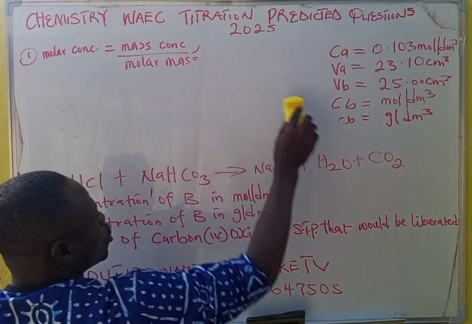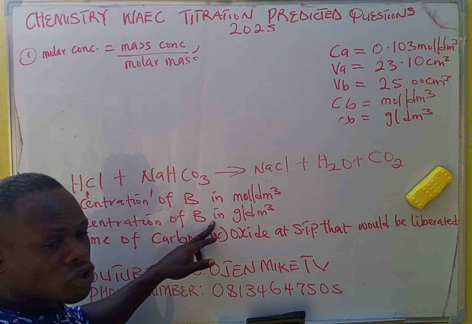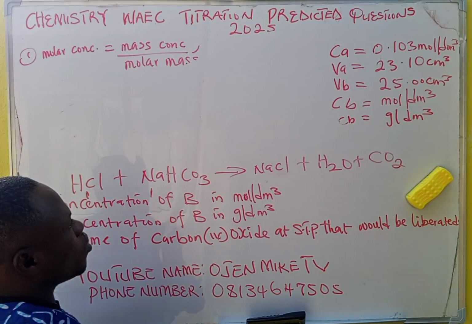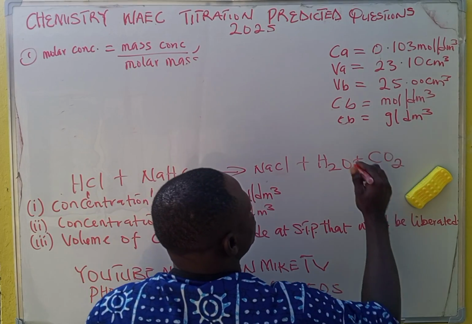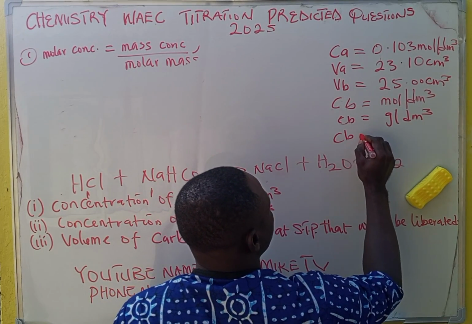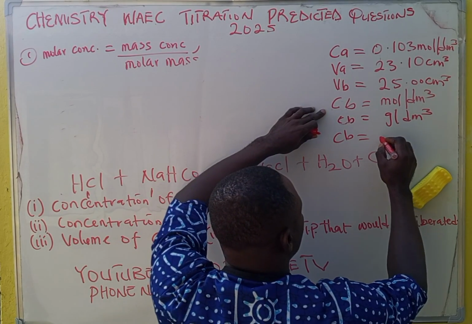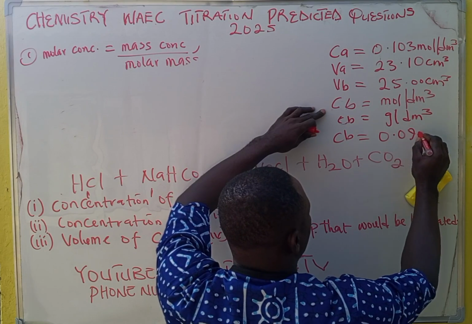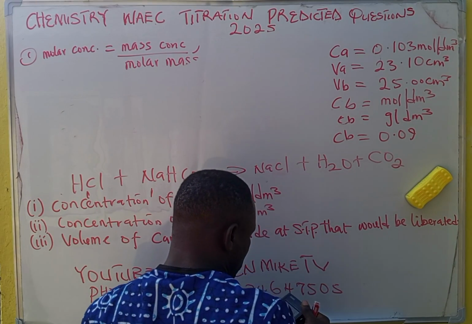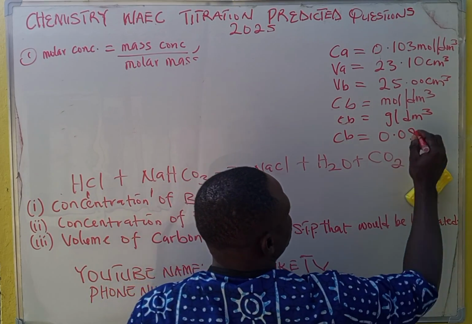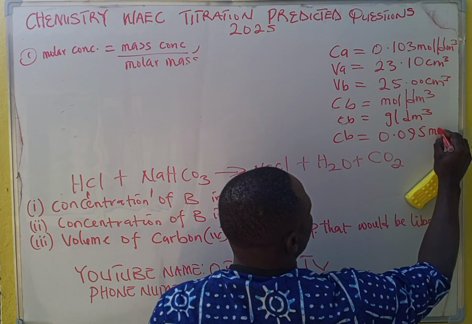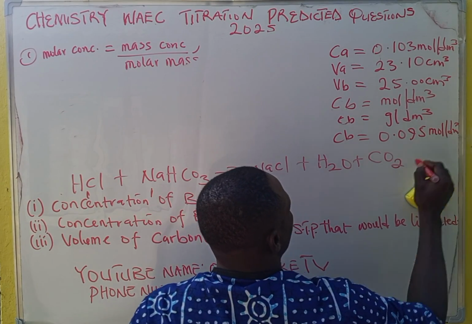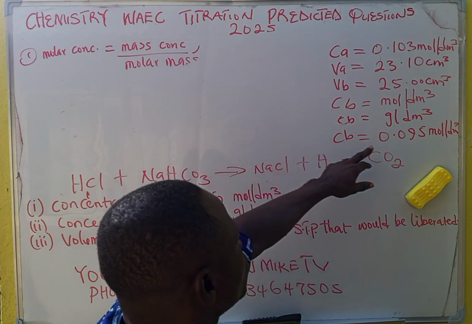I told you that in grams per dm cubed, this is the formula that you use. Do you get that? We have gotten our CB now, equals, in moles per dm cubed, 0.09. What do I have as the answer? 0.95 moles per dm cubed.